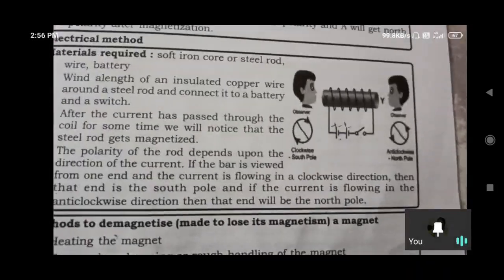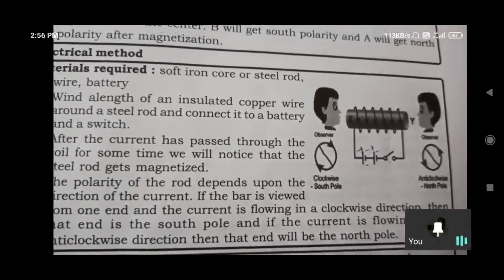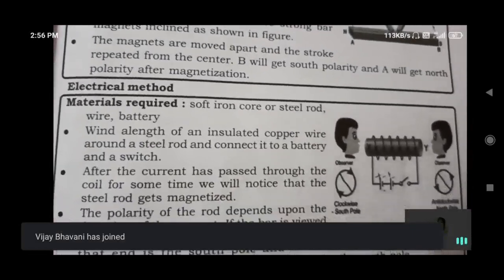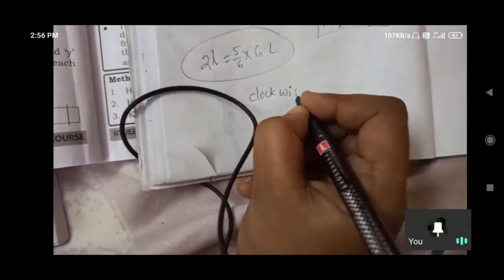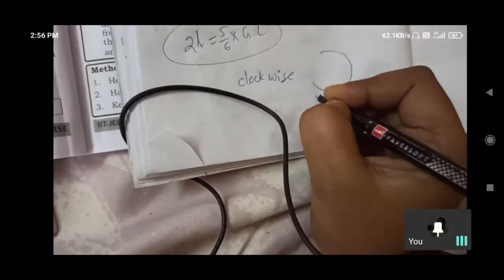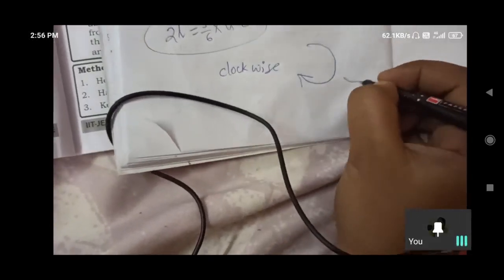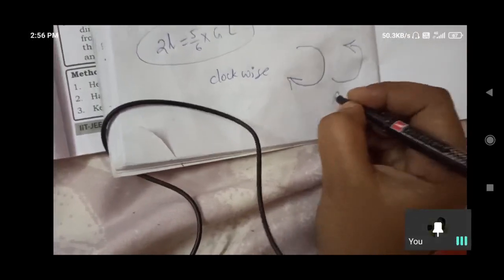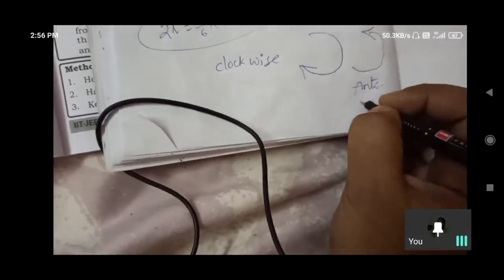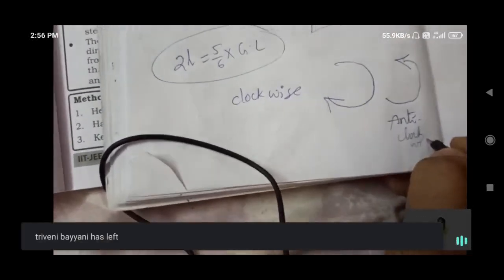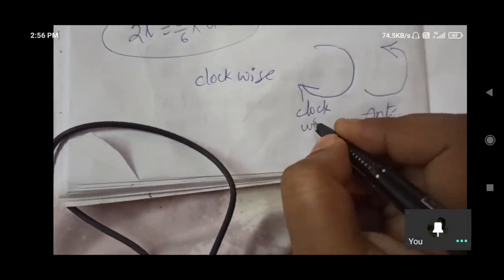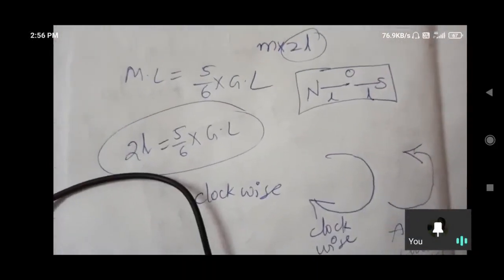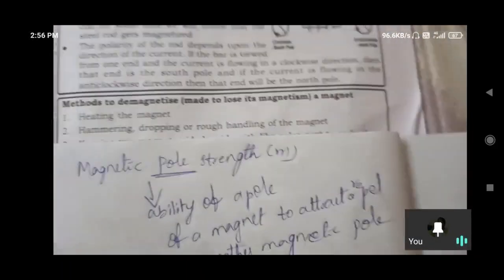Here see, you know what clockwise and anti-clockwise directions are? Clockwise direction means what? Very good. So this direction is clockwise direction. And the opposite of this, in this direction, is anti-clockwise. This is anti-clockwise, this is clockwise. So in this manner, we have to understand the clockwise and anti-clockwise directions.